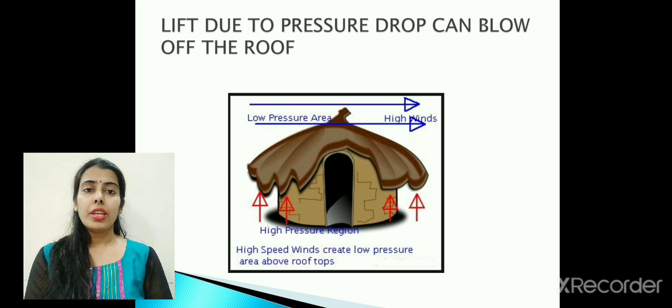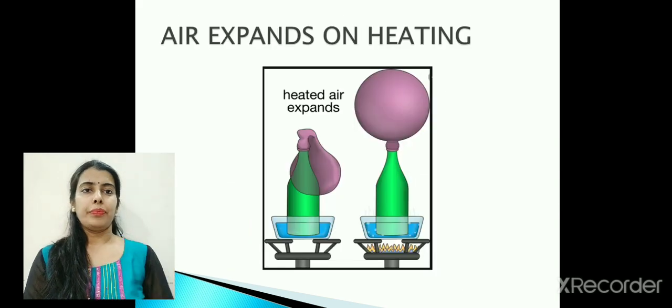So a low pressure area is developed at the top of the roof. But in the surrounding areas, we have the high pressure region, which is strong enough to lift up the roof and blow it off. So we can conclude that high speed wind always creates a low pressure area.